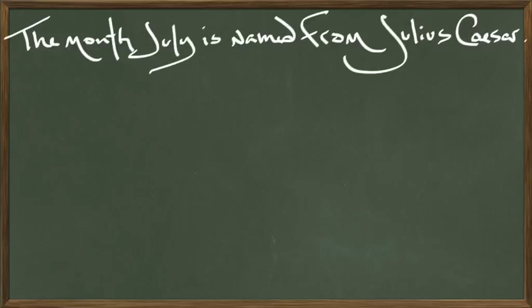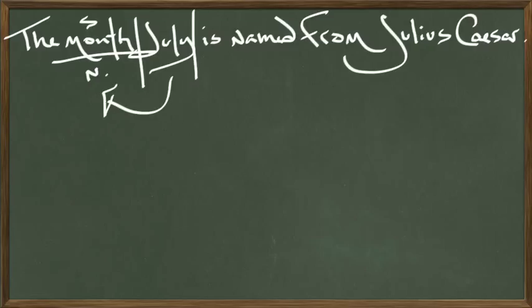We'll figure this out. The month July is named from Julius Caesar. Again, I'm using sort of Roman word structure here. Month, subject of the sentence, nominative case. Which month? The month July. I'm going to just put it in brackets like this, pointing back to month. The month July is named.